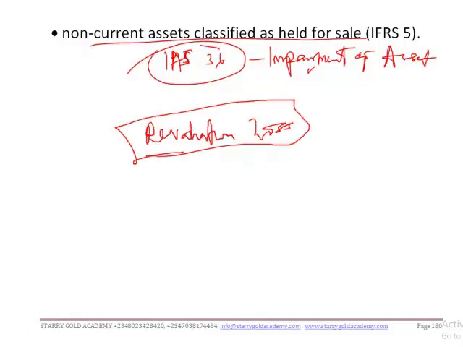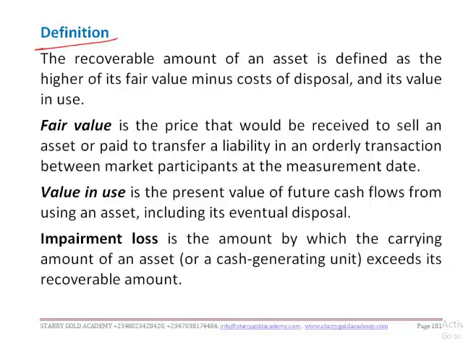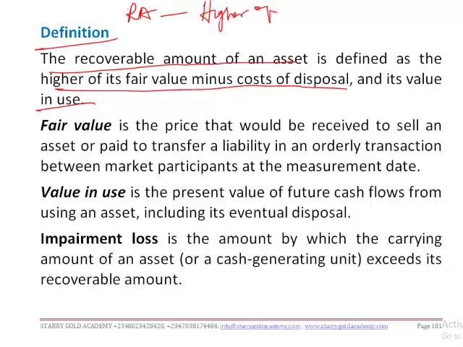Are we together? Okay. Now, definition. The recoverable amount of an asset is defined as the higher of its fair value minus cost of disposal and its value in use. So recoverable amount is the higher of its fair value less cost of disposal and value in use.